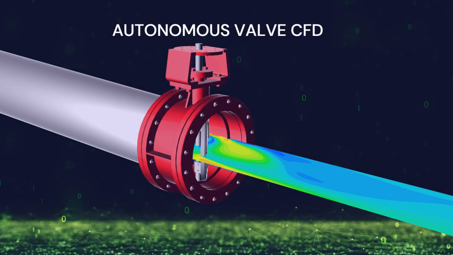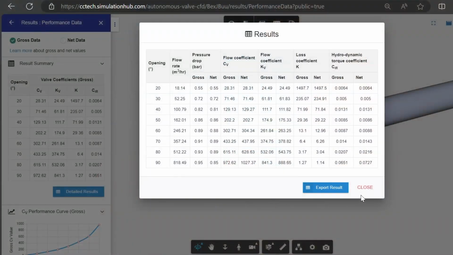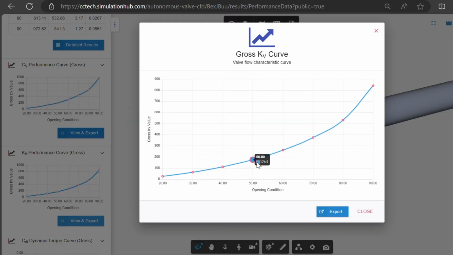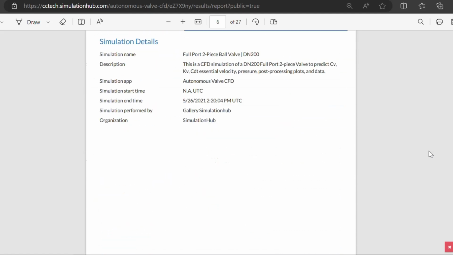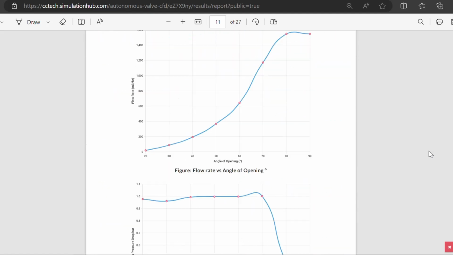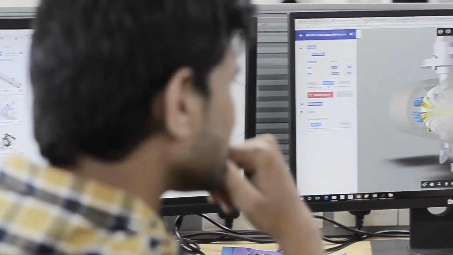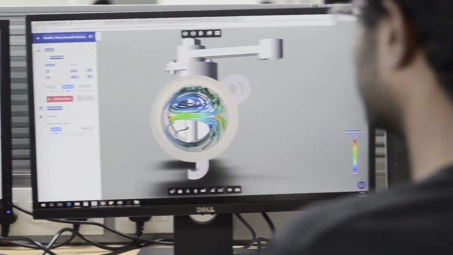Introducing our new app for the valve industry: Autonomous Valve CFD, a robust, fast, and accurate designer app that works for you out of the box. Whether it's generation of various valve performance curves such as coefficient of flow, dynamic torque coefficient, fluid flow visualization, or a complete CFD report in PDF, it does all the calculations automatically in less than 30 minutes. The most interesting thing is that you can perform all of these tasks without any assistance from professional CFD engineers.